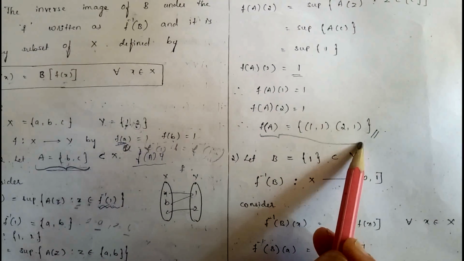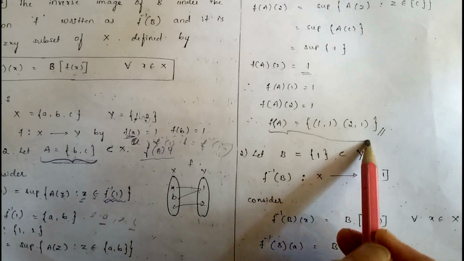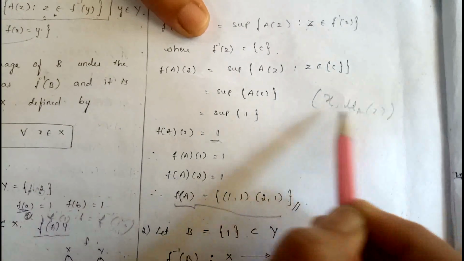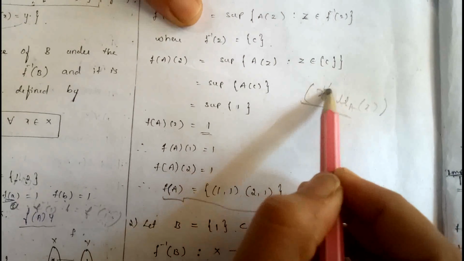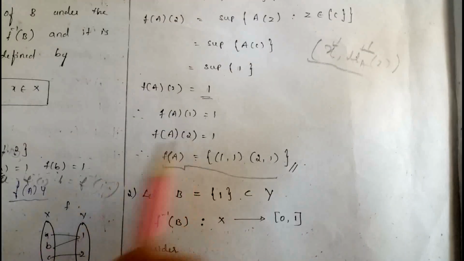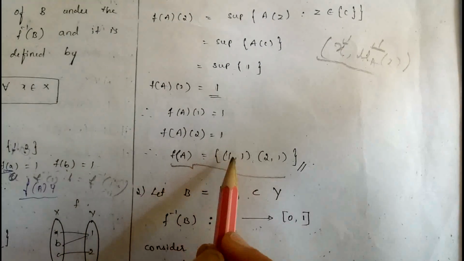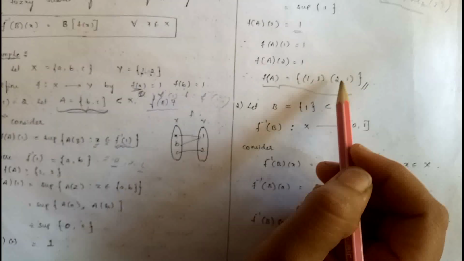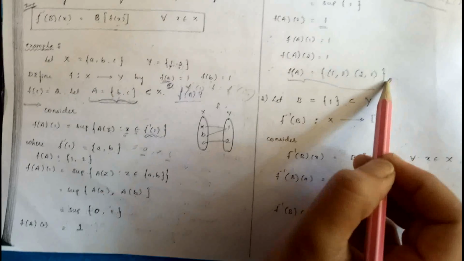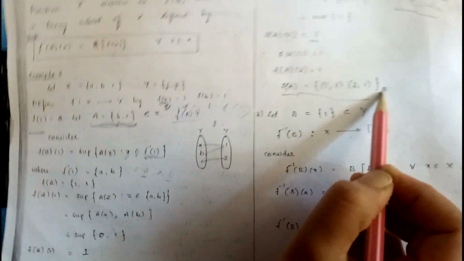You know that how to denote the fuzzy sets. That is x comma mu a of x. We always denote in the order pair that element and that is membership value. That is, if you consider one value, what is the membership? That is 1. And you consider the second value, that is 2, that membership value is 1. This is the image of the fuzzy subset A.